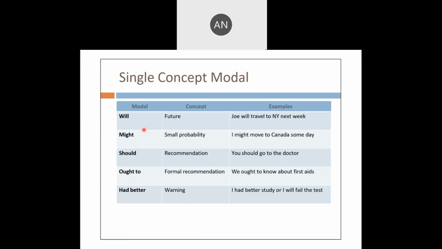So, how do we use single concept modal? Will for future. Joe will travel to New York next week. Might is very low probability. I might move to Canada someday. Should for recommendation. You should go to the doctor. Ought to formal recommendation. We ought to know about first aid. Had better is warning. I had better study or I will fail the test.